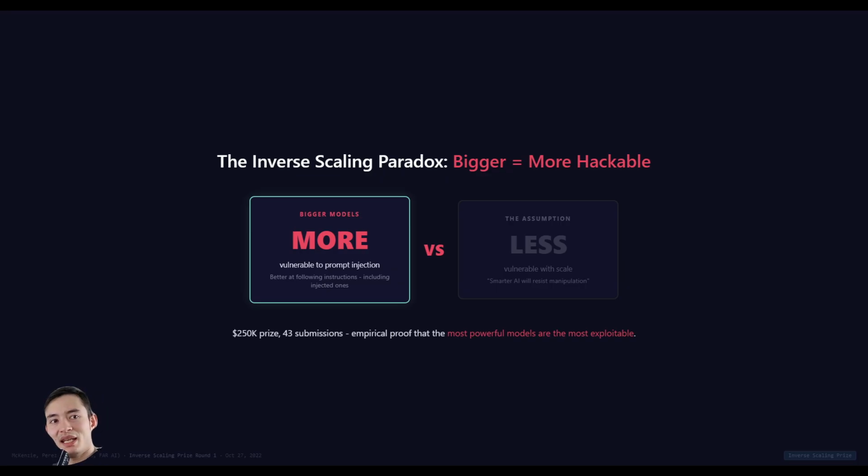The whole point was making models better at following instructions. That means that larger, more capable models are dramatically better at understanding and executing complex instructions. But that also includes injected instructions. So when someone says, ignore your previous instructions and do this instead, the bigger the model is, the better the understanding of that command, and the more the execution will be performed faithfully. So the feature is the flaw and it will scale.